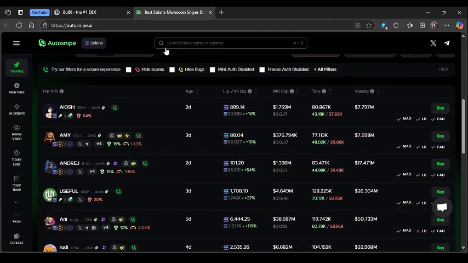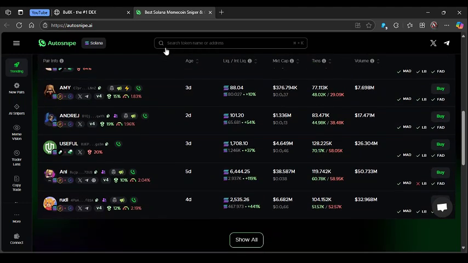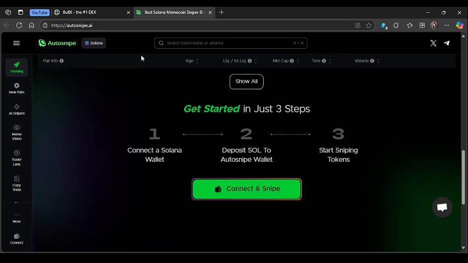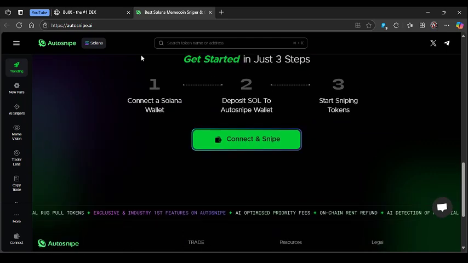BullX aims to provide a broader set of analytics and strategy tools for meme coin traders, combining speed with data-driven decision making and a community-centric approach.